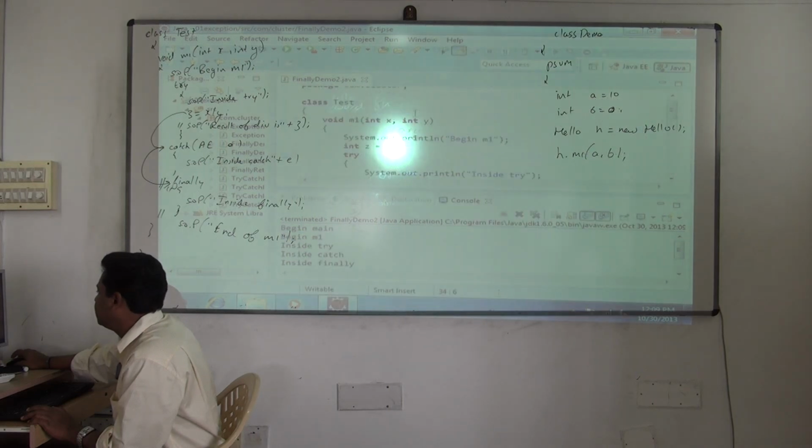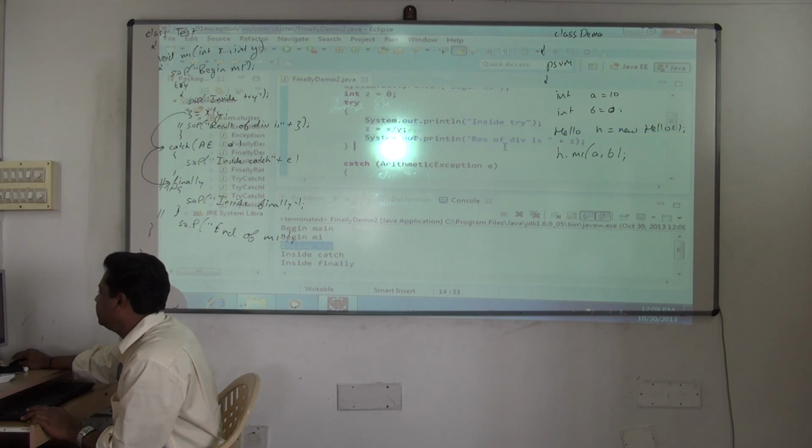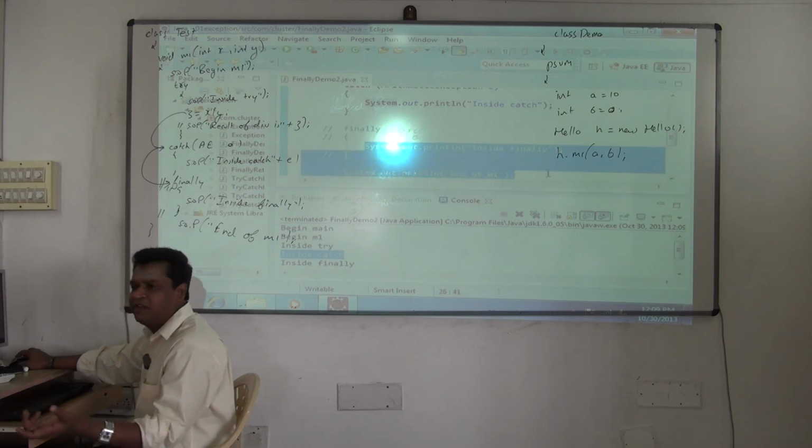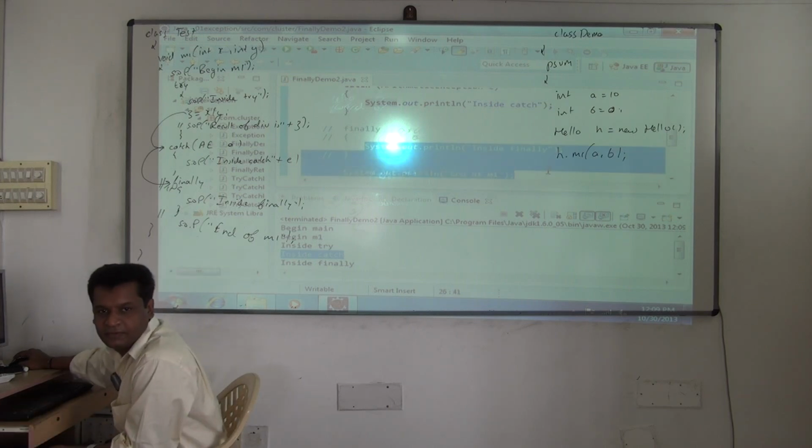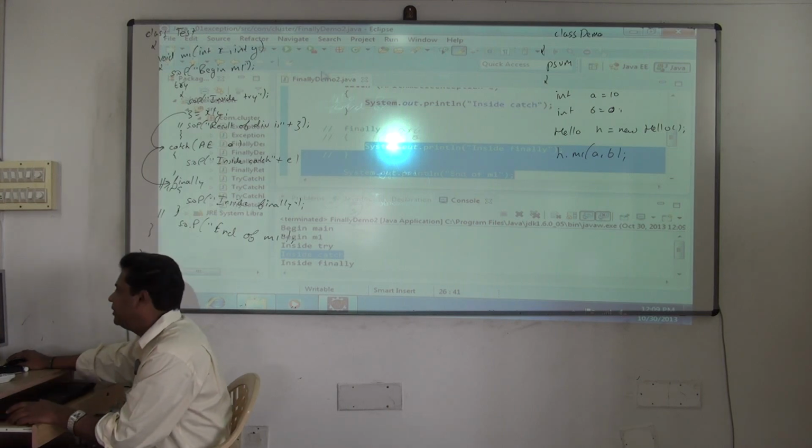Begin main, then begin M1 inside try. But after that statement, this statement is skipped now. Then it will come to the catch. It's printing inside catch. But after catch, you can see all the statements are getting executed. It's a normal execution flow. An exception is occurring now, but still the statement got executed.